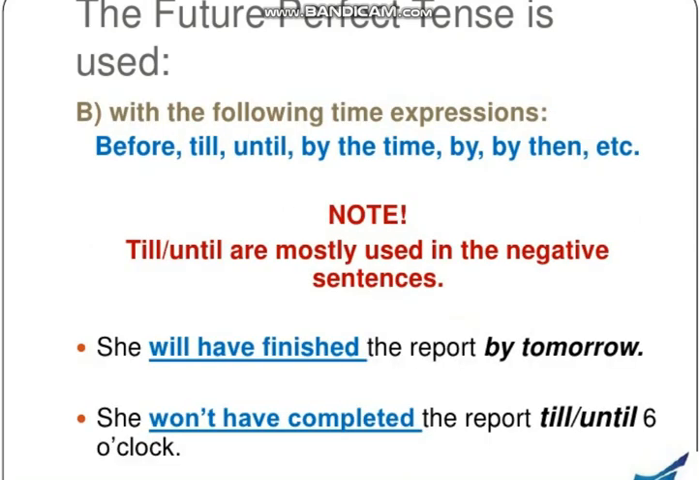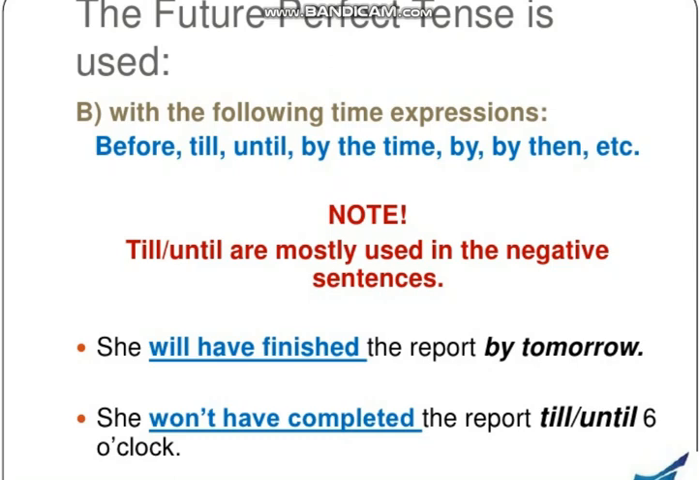Then its second use could be that future perfect tense is used with the following time expressions. We have some time expressions which we use in future perfect tense: before, till, until, by the time, by then, etc. These are all time expressions which could be used in future perfect tense. Till and until are mostly used in negative sentences. Do remember this, that till and until are mostly used in negative sentences. Whenever we are using negative sentences, we use till and until in them mostly.